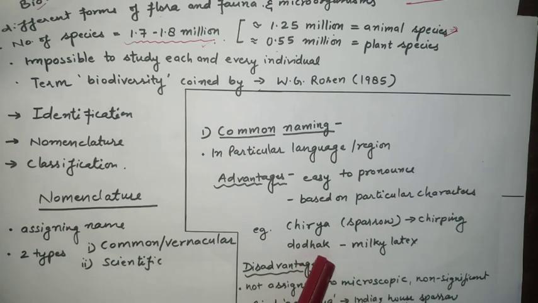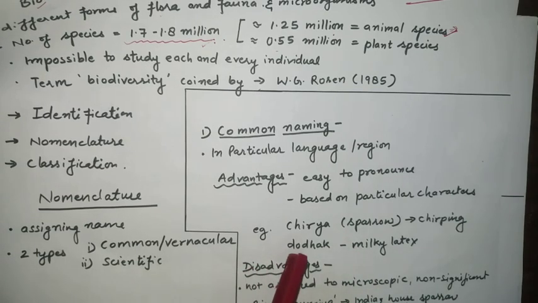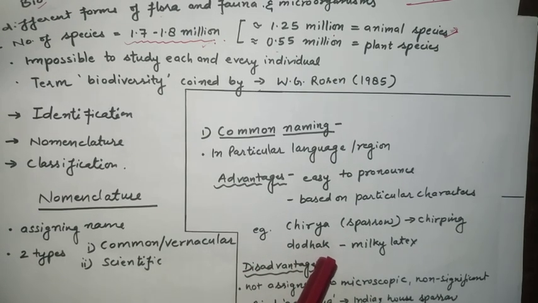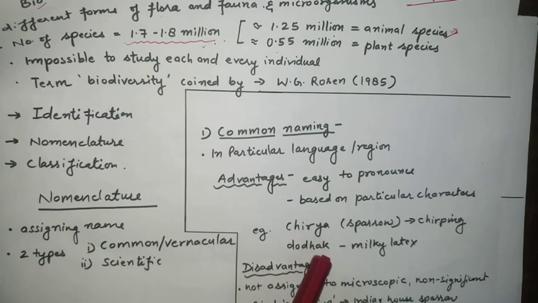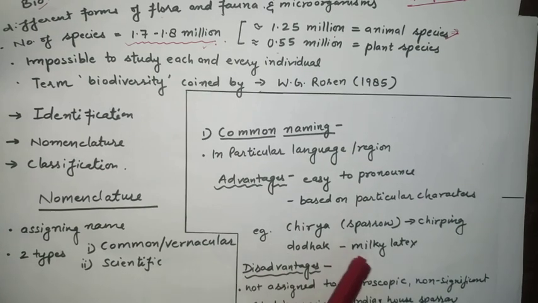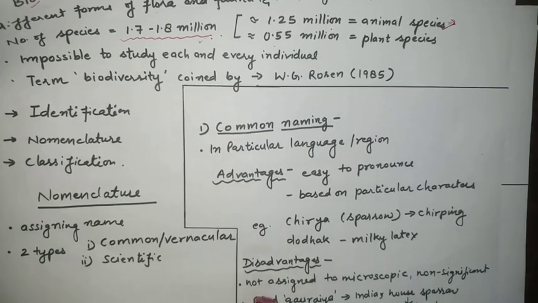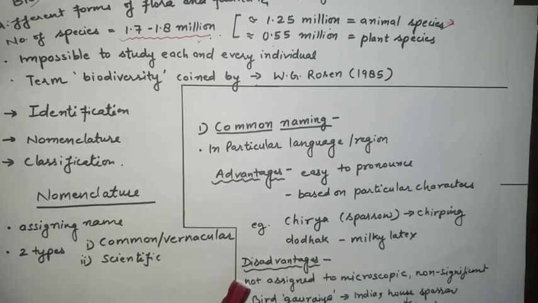So if you see the Calotropis plant, you can see there is some secretion of milky latex. So it is a type of milk, or we can say doodh. That's why they have given the name Dodak. So where is this name coming from? From assuming the characteristics on the morphological basis, and we are giving names by this method, common naming. Clear? But there are some disadvantages also.